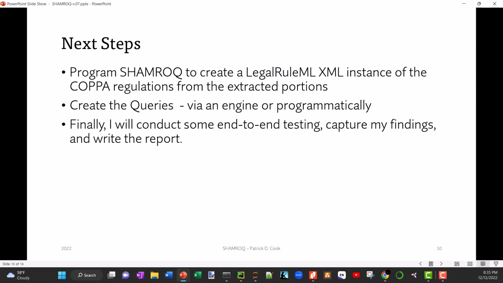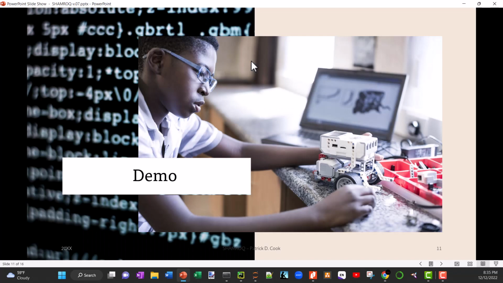So now what I need to do is to programmatically create a legal rule instance of this particular XML, and then validate that instance against the specification or the schema for legal rule XML. And I was able to do that as well. And I'll show that, but I need to now do it programmatically. And then finally, once I get these next components in there, I'll do some end-to-end testing and then capture my findings and then write up the report.